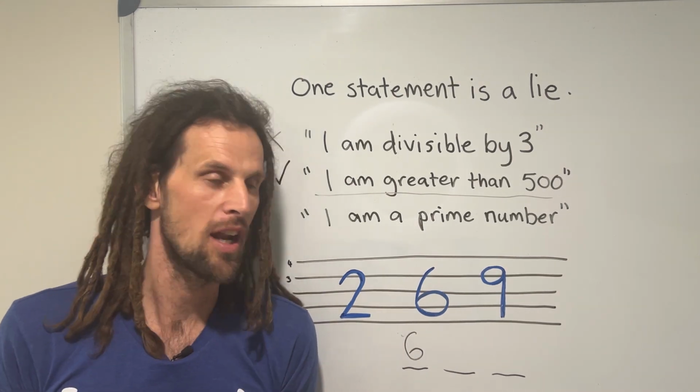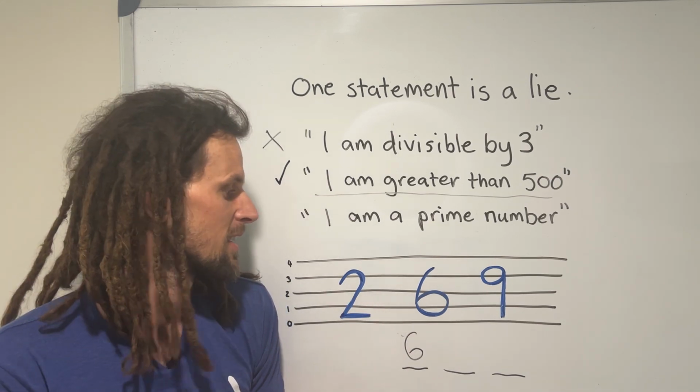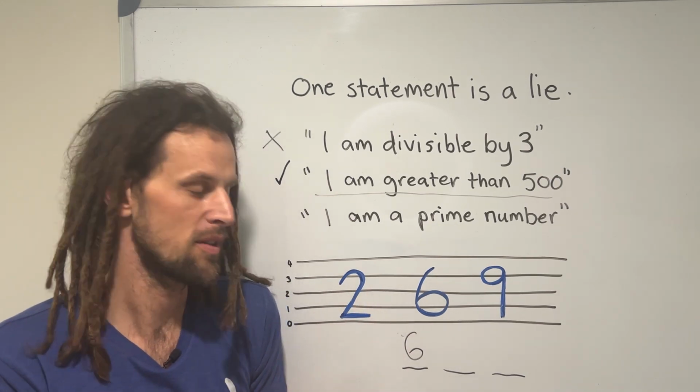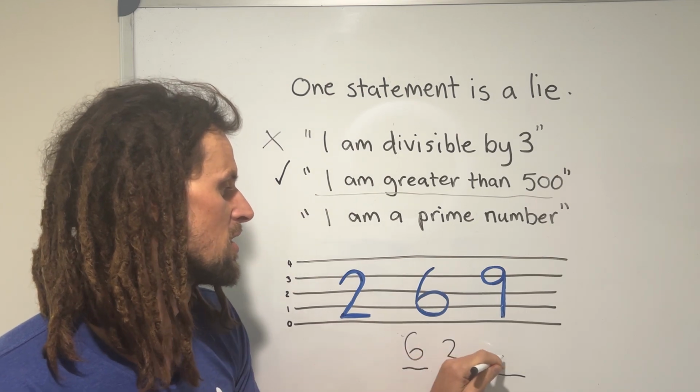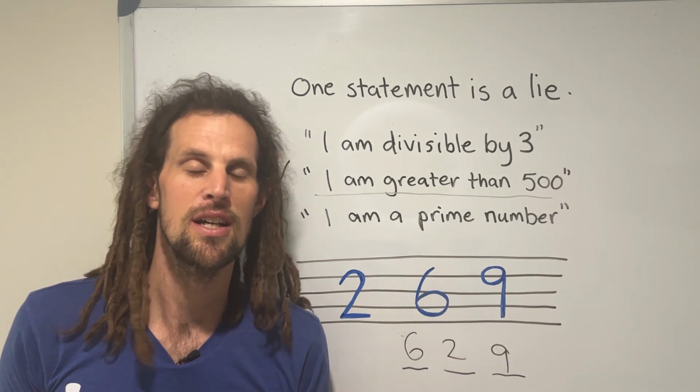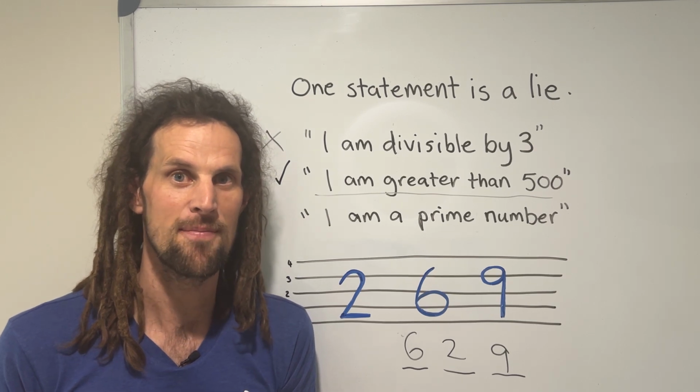And we also know that a prime number has to end in an odd value. The only exception to that is 2, but this is a 3-digit number, so it's not going to be that. So 6, 2, 9 can be our only answer. And if you look it up, you'll find that 629 is a prime number.